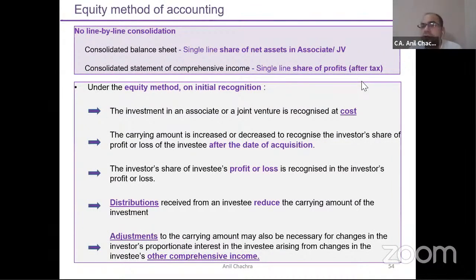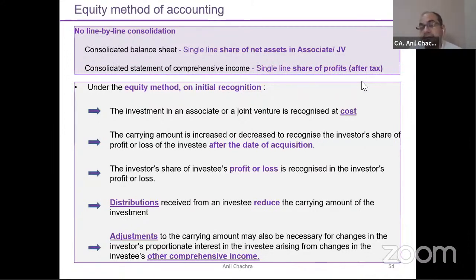So what are the methods or the procedures? That is very important. How to do it? Under this Ind AS 28, it is called the equity method of accounting. There's no full line-by-line consolidation, as we did in the consolidation part under Ind AS 110, assets plus liabilities. It's not required under this Ind AS 28. It's not line-by-line item consolidation. So how would we do it?